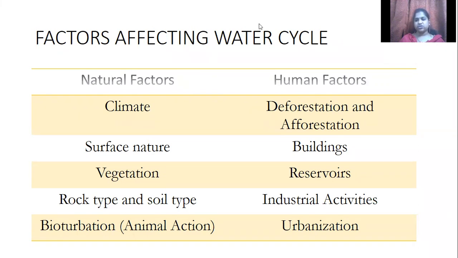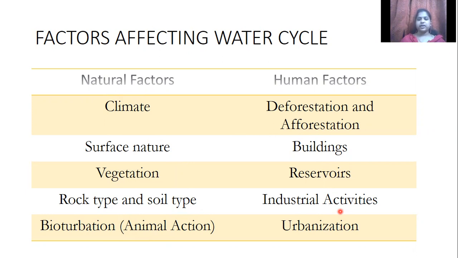So already natural sources will be there, and then we will be having the human sources. If you see natural, it automatically starts with climate, surface nature, vegetation, rock type and soil type, bioturbation, which is an animal action. Human factors which affect the water cycle are deforestation, afforestation, buildings, reservoirs, industrial activities, urbanization. Urbanization is nothing but people moving from one place to another and settling themselves. So their consumption happens, right?